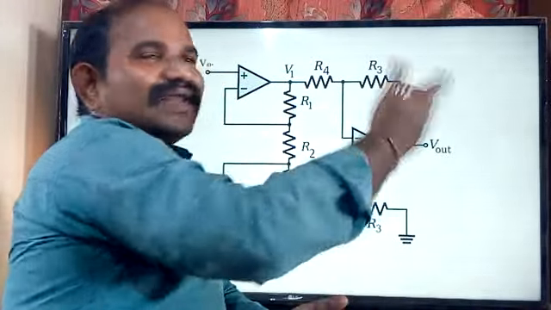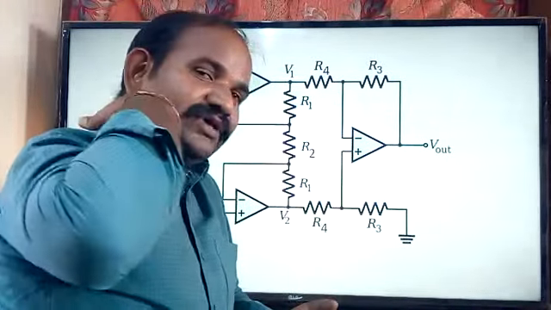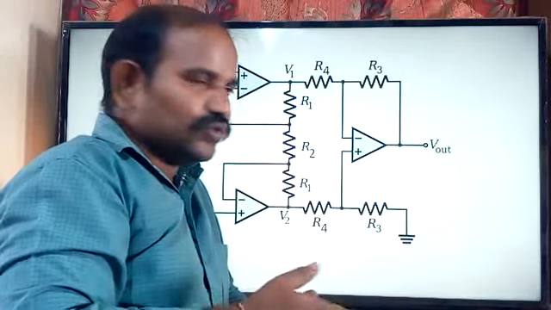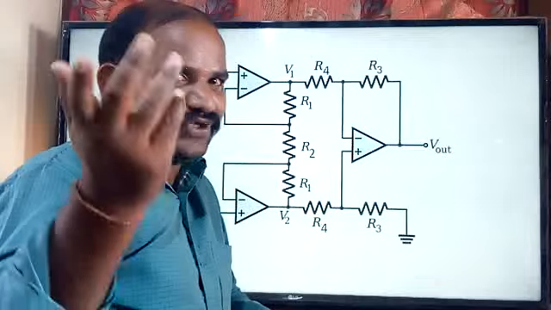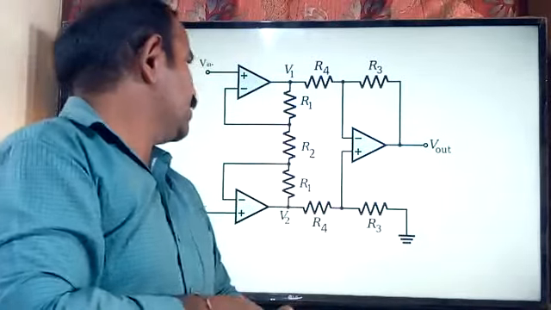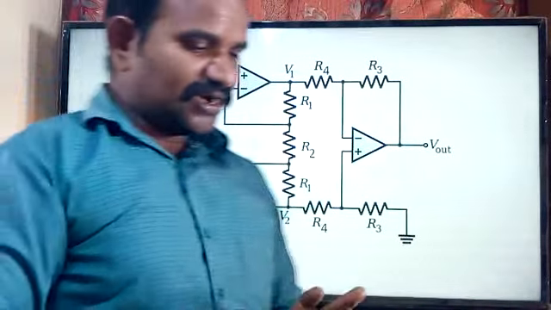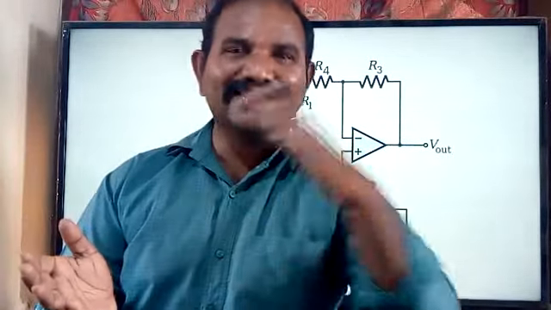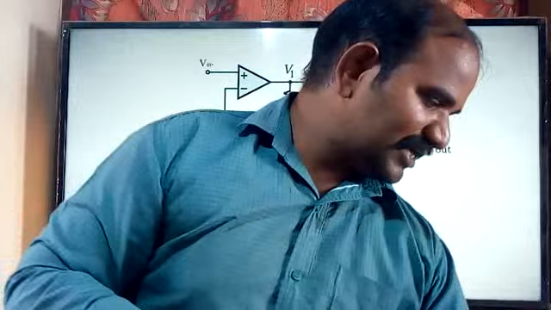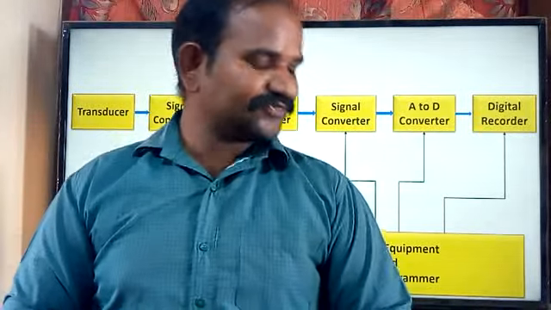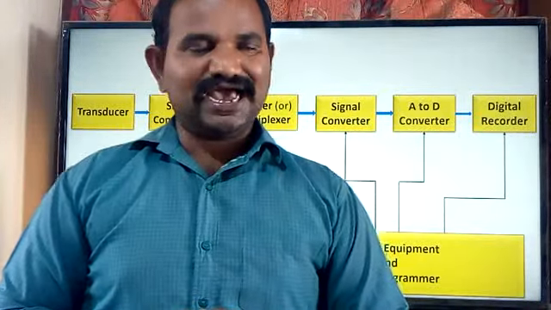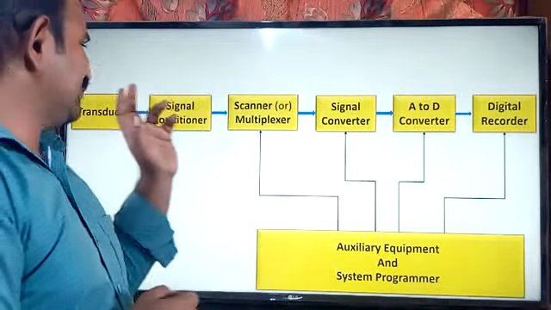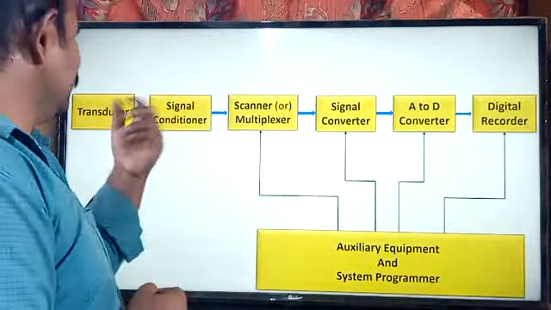For this one we have the mathematical calculations which we have seen in the third semester also, but right now I'm not going to cover that. Just go to the textbook, because we are already done with the instrumentation amplifier. The instrumentation amplifier is connected between the transducer and the next block. That block, as per this diagram, is the signal conditioner block, which is placed between the scanner and the transducer.